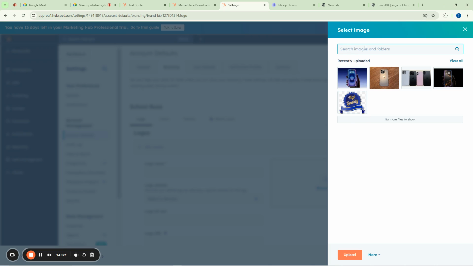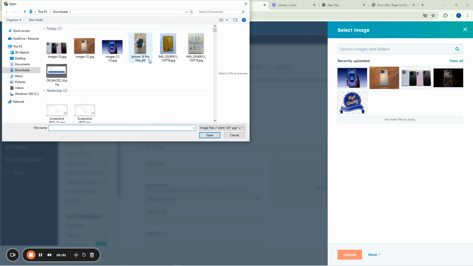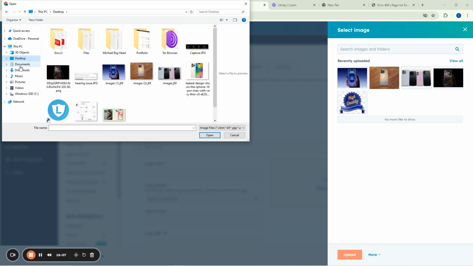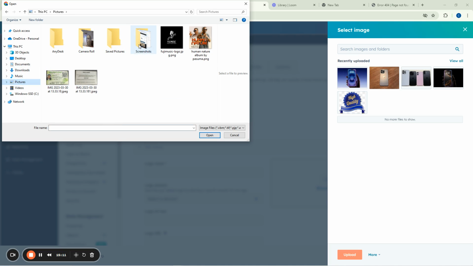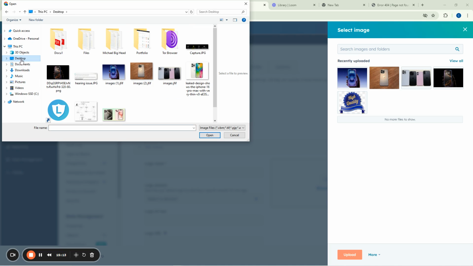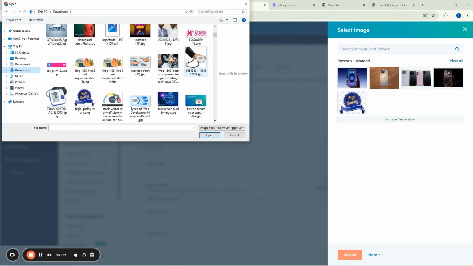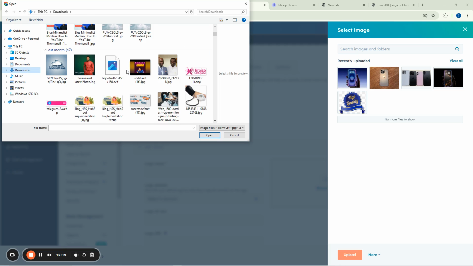So when you come here, let's assume you don't have anything here. Now you click on next or say upload. At this point you're going to select what you want to upload as your brand image or your brand kit. So let us assume you want to upload maybe a picture. I don't even have pictures here. Let me go to my downloads. I think I have some pictures in my downloads. So I have some stuff here that we can use.